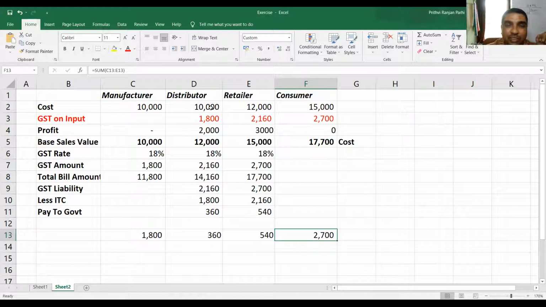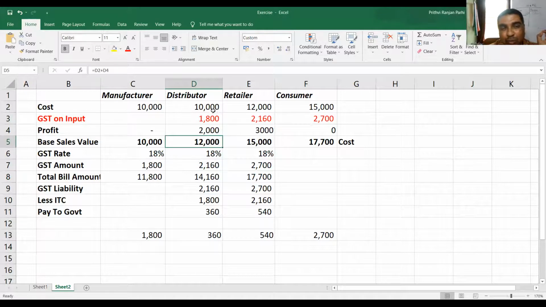You see, he is getting input credit on 1,800, which is GST on his input, but his liability is on GST on his output. His input value is 10,000, output value is 12,000. In between, he has made a value addition of 2,000 rupees. On these 2,000 rupees, he is paying 360. That is why it is called a tax on value addition.